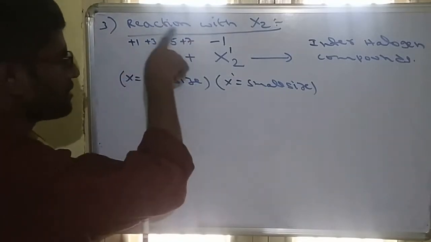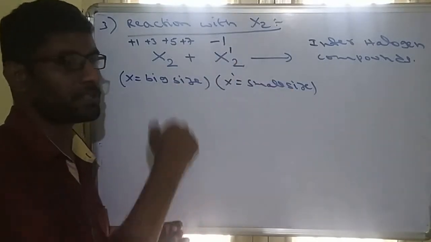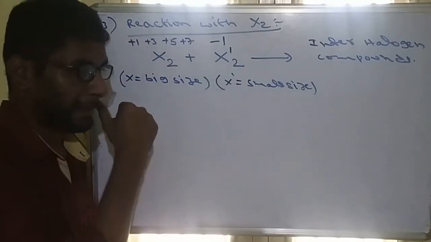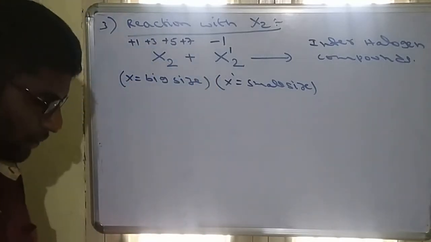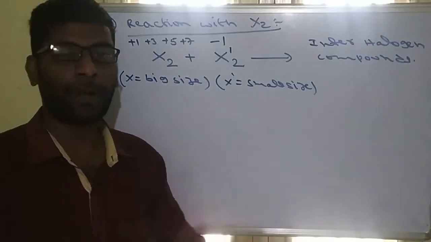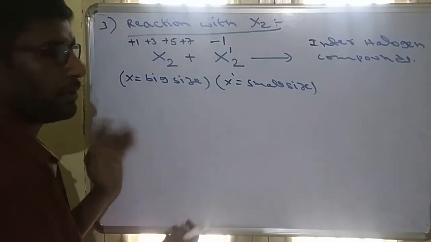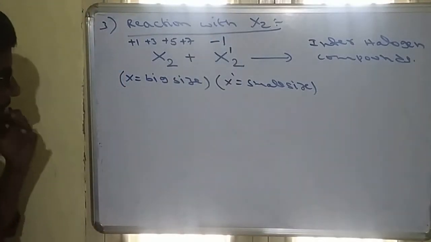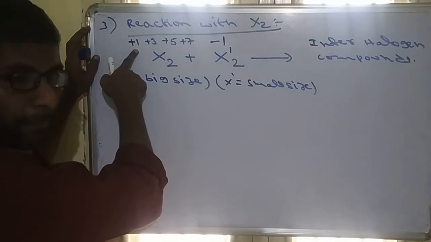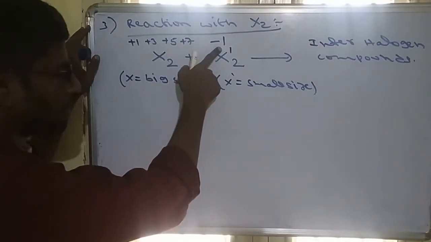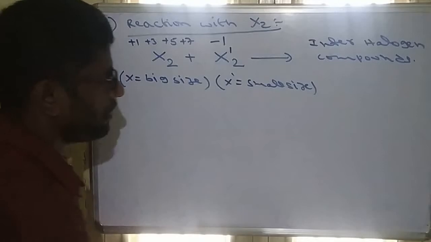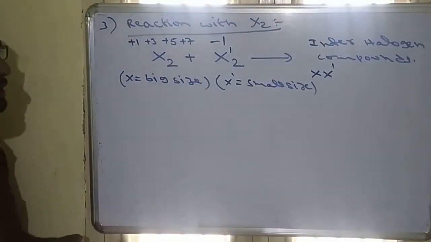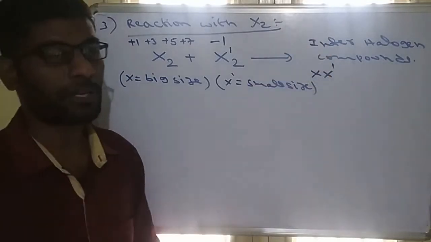So these are the oxidation states of halogens. We already completed oxidation states. The positive states are +1, +3, +5, +7, and the negative state is -1. Whenever two halogens are combining, one must show -1 and the remaining one must show positive, either +1, +3, +5, +7. Now, what are the possible products? If the halogen is showing +1 and the other -1, the charges cross over and the product will be XX dash. This XX dash is the interhalogen compound.